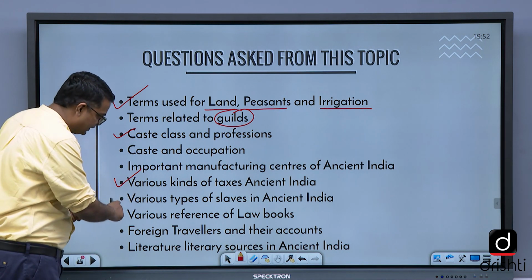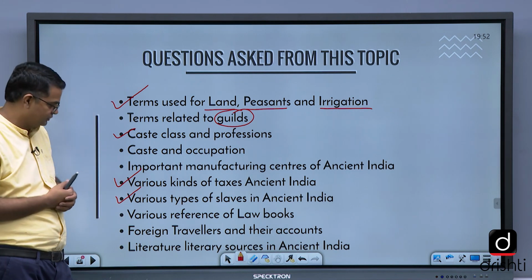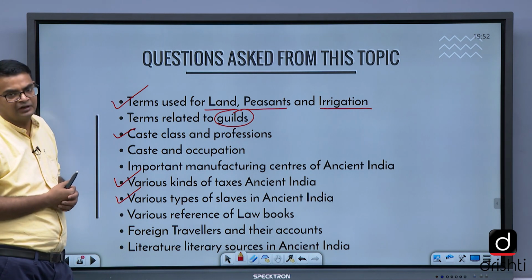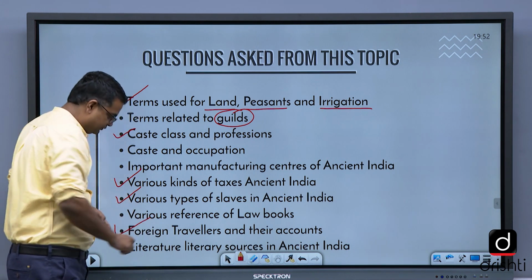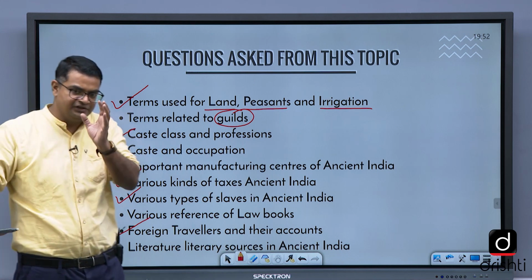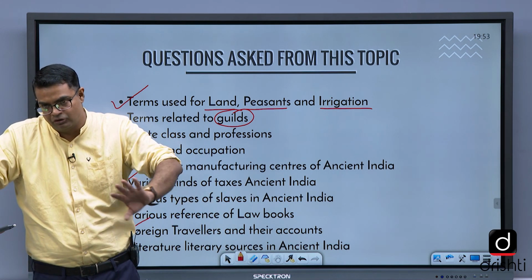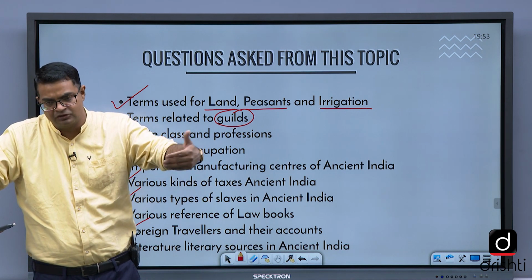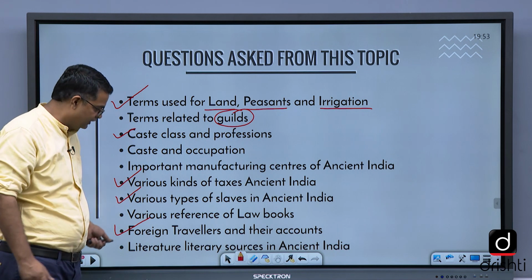Various types of slaves, this is also important. Various references to law books. Foreign travelers and their accounts. This is very important: all the foreign travelers in ancient India, what travelogues were left by them, and what details they have given, which is also a source to reconstruct ancient Indian history.